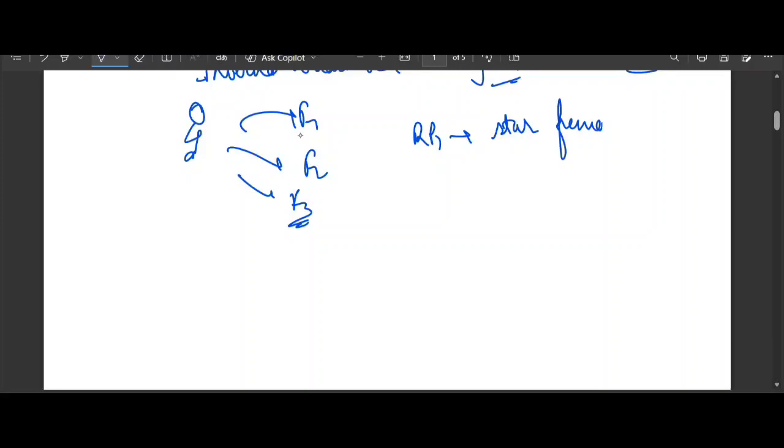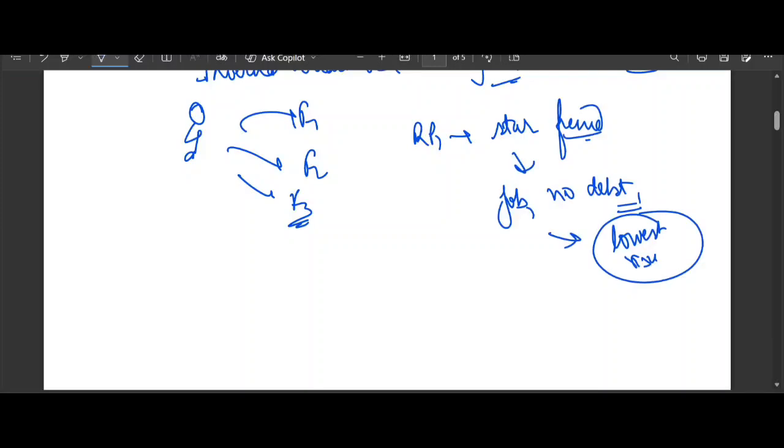They are your star friend, which means they have a job, they have no debt, and they will get back your money even before you ask for it. So the risk is lowest here. Then as the number goes up, suppose you go to RP2, RP3, RP4, and so on, what happens? Your friend gets a little bit shakier, right?